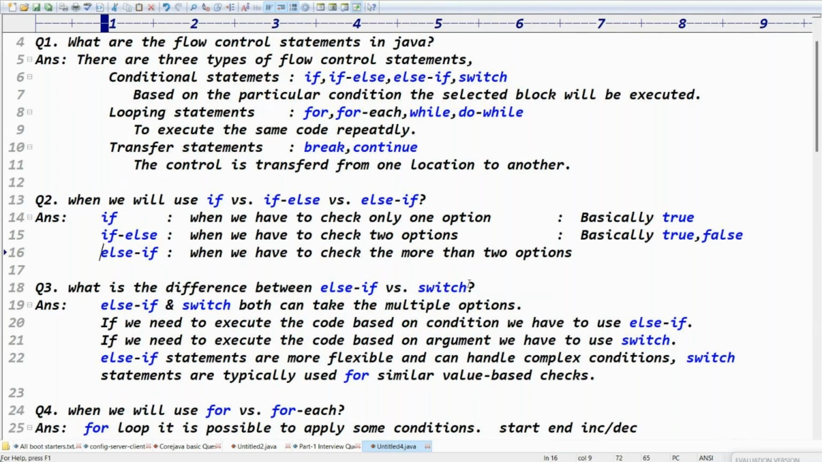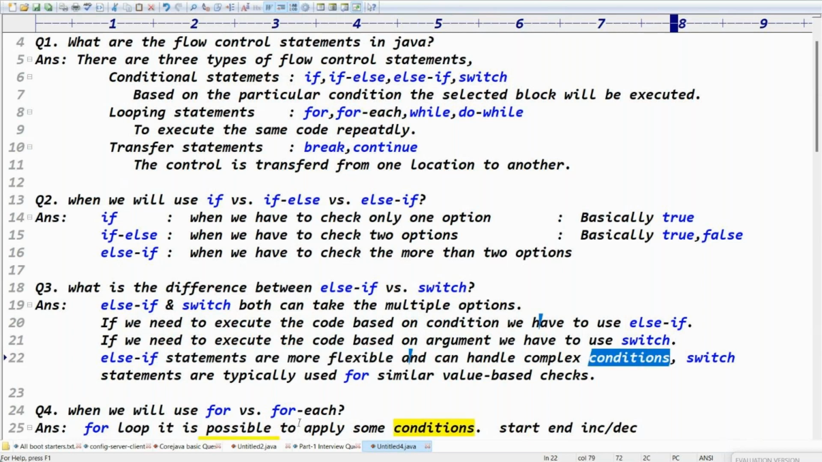Else if and switch both can take multiple options. If we need to execute the code based on the condition, we have to use else if. If we need to execute the code based on the argument, we have to use a switch. Else if statements are more flexible and can handle a complex condition, right?